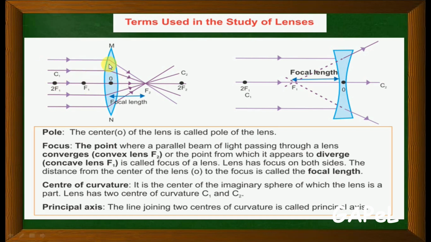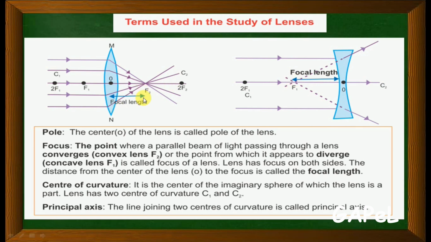When it is incident on the convex lens, it is converging and bends to pass through the focus. Whereas in this case, the light comes like this; these are virtual rays and actually it is diverging. When you draw the virtual rays, you will see the image.